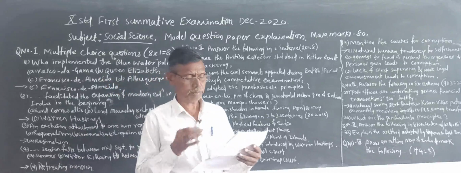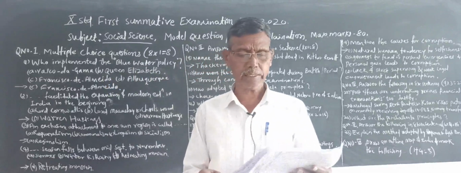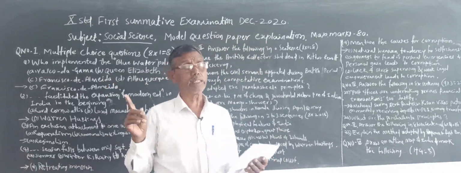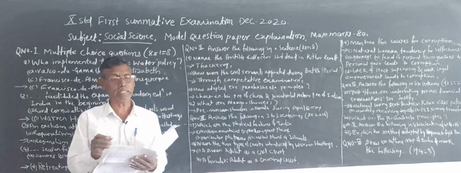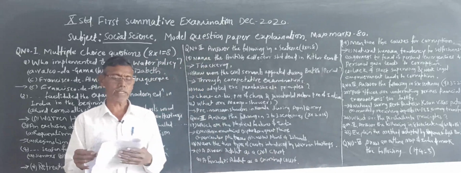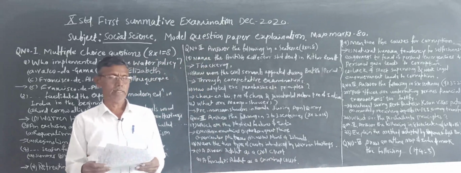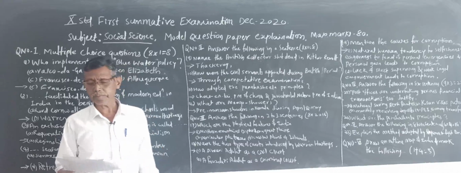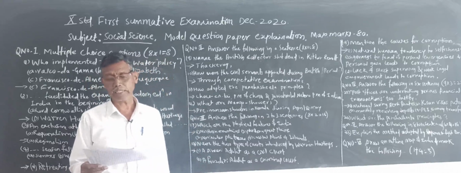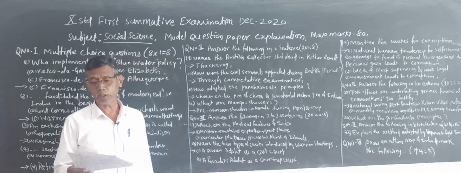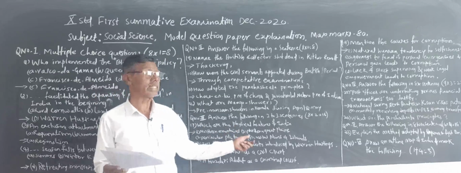Now question number 3. In question number 2, 8 questions will be asked, and you have to write all these 8 answers in one sentence. Now question number 3, here also 8 questions will be asked, and each carries 2 marks, so that is a 16 mark question.